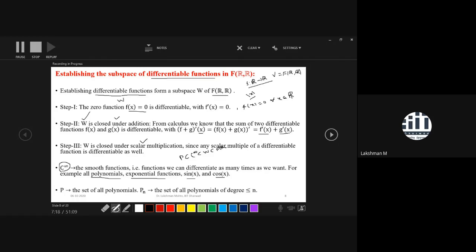Further, you can say that P is a subspace of C infinity, C infinity is a subspace of W, and W is a subspace of F(R,R). Similarly, if P is a subspace of C infinity, then P is a subspace of F(R,R). So that means a subspace of any subspace is again a subspace of the corresponding linear space. That is the criterion.